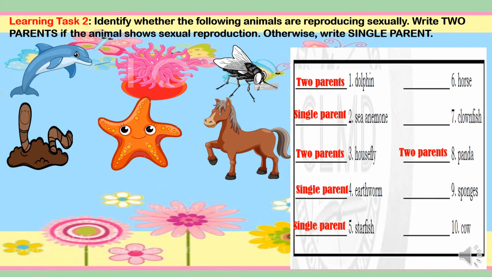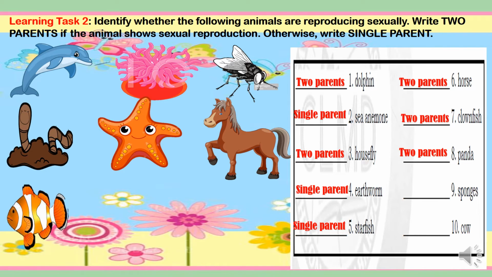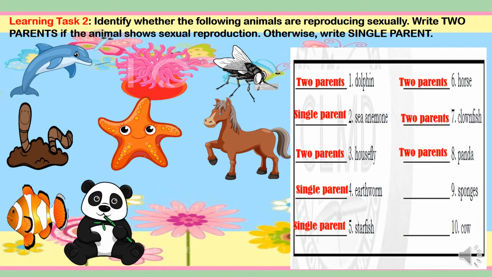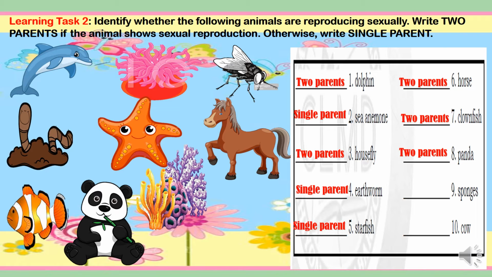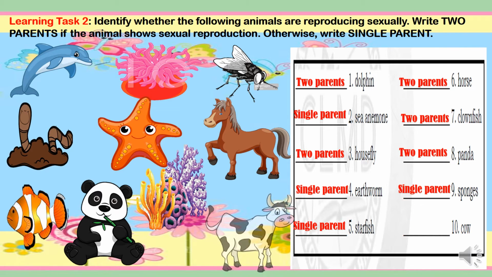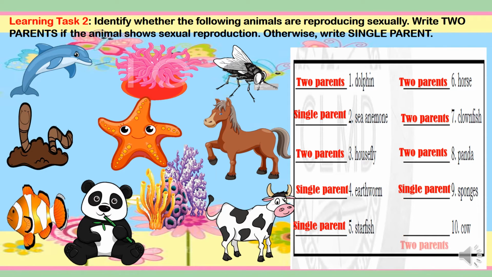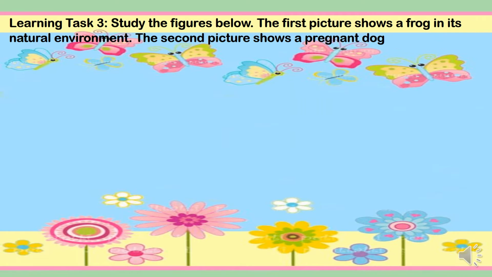Number 6, horse, two parents. Number 7, clownfish, two parents. Number 8, panda, two parents. Number 9, sponges, single parent. And number 10, cow, two parents. Okay, did you get the same answer as mine? Very good. On to learning task 3.